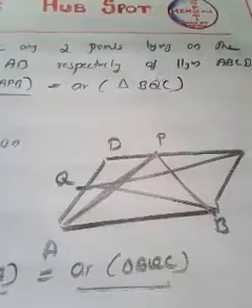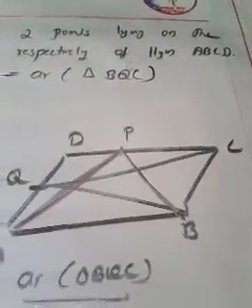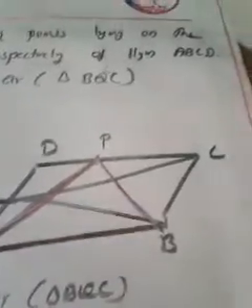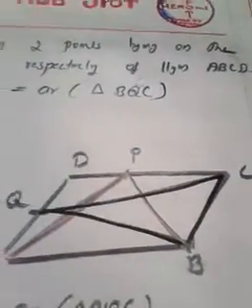And now let me concentrate on the area of BQC. To discuss the area of triangle BQC, you just concentrate on triangle BQC.